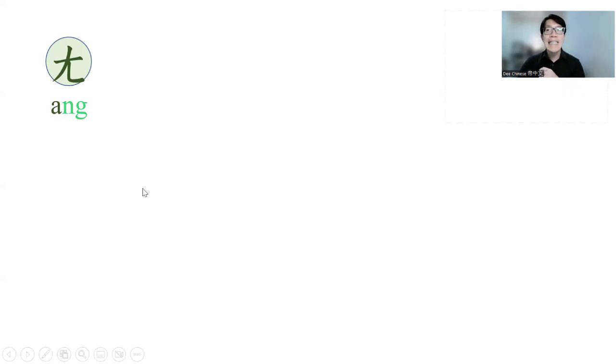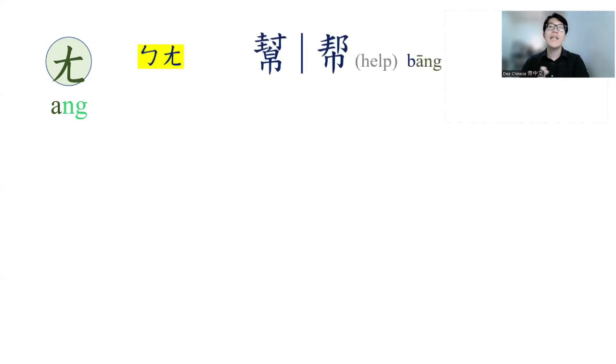Different from an, which is a n, where your tongue touches your teeth, here the root of your tongue needs to touch the inside of your mouth. Let's take a look. The next one, bang. Bang means help.